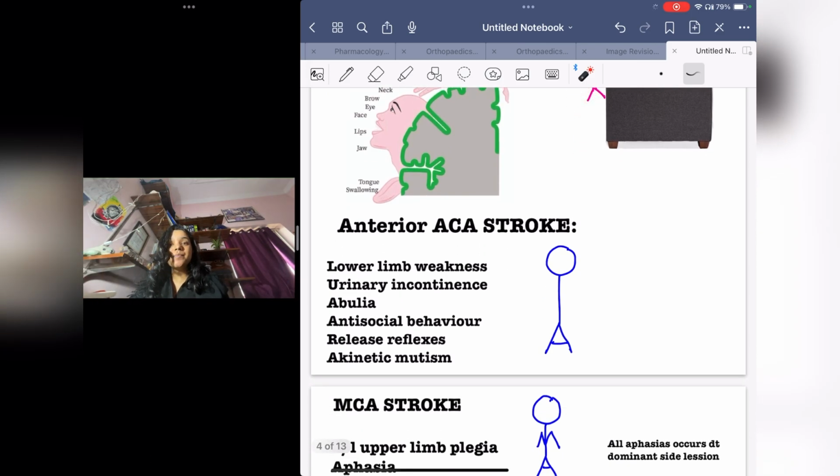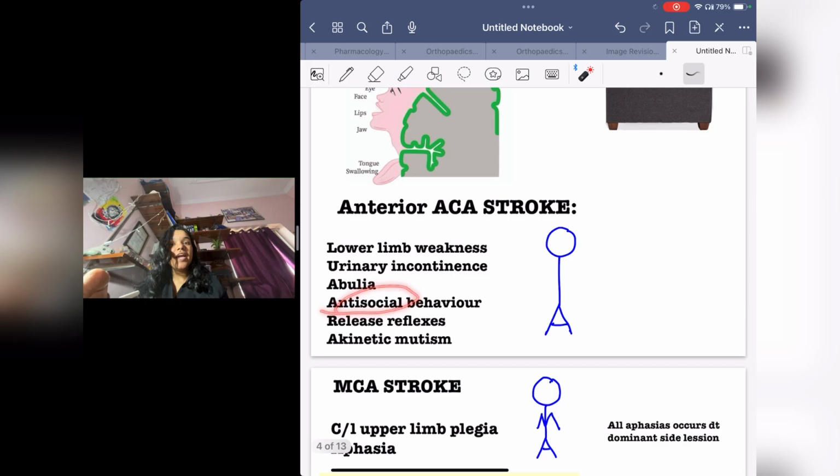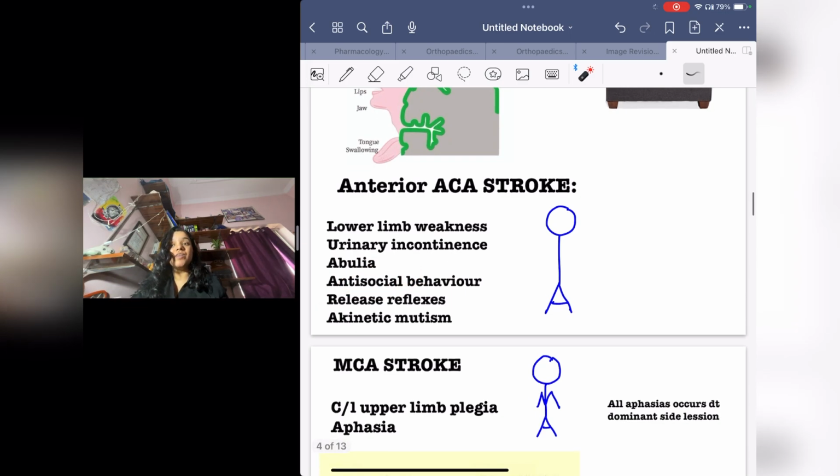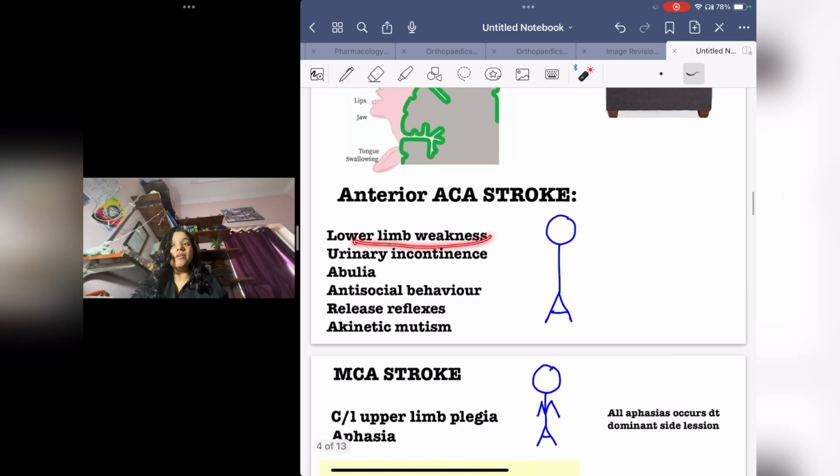So since the perineum part is affected, it will cause urinary incontinence. It will cause antisocial behavior and dysfunction, and it will cause release of primitive reflexes. For example, the Babinski sign, which is present in childhood and neonates, will come back again in adults. And lower limb weakness.